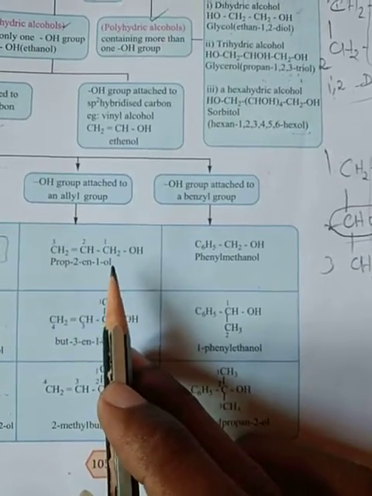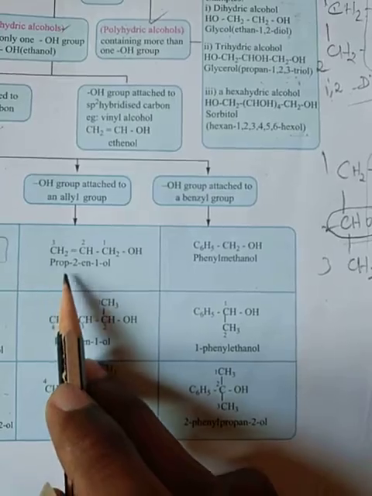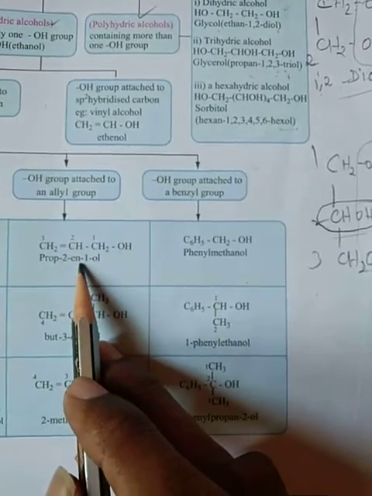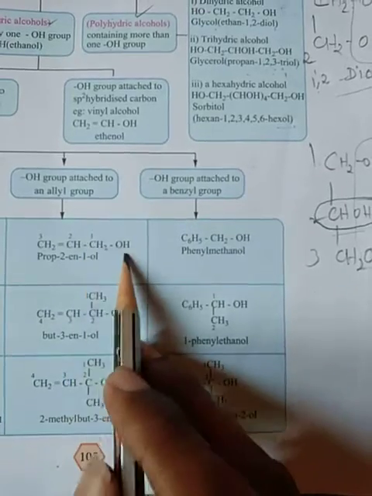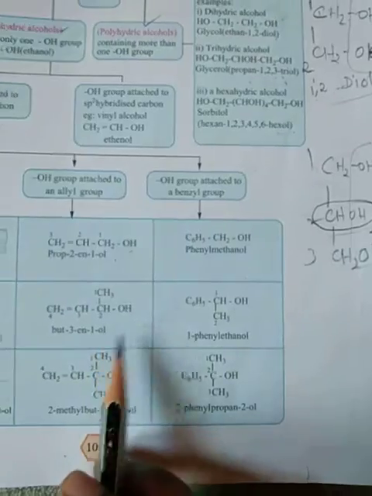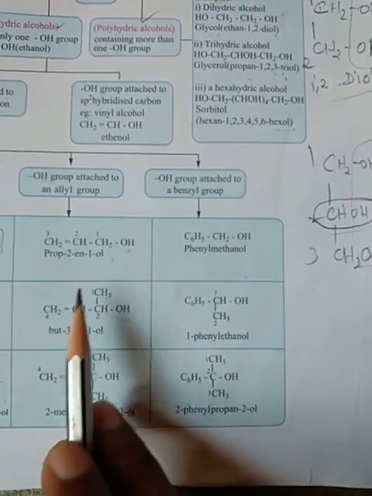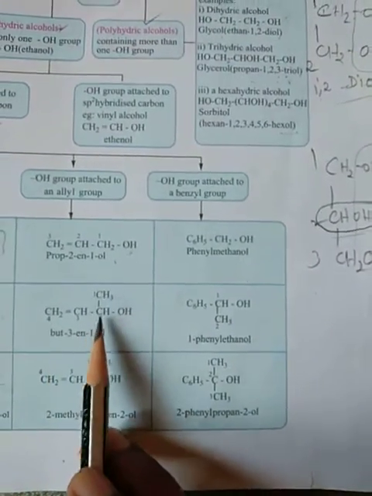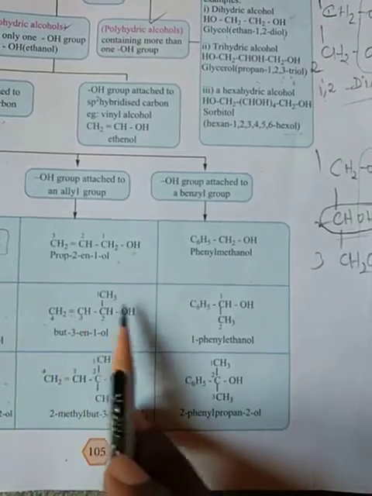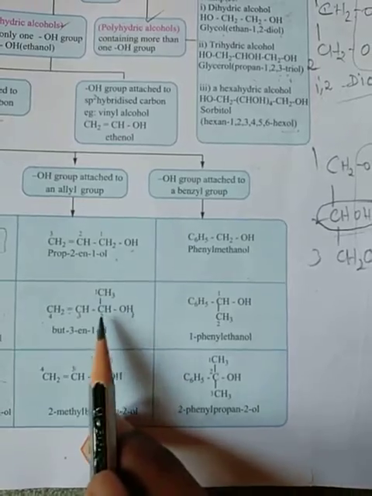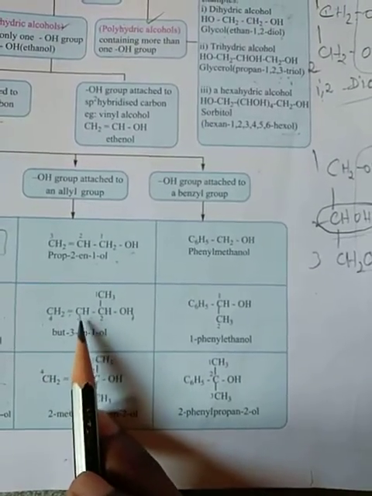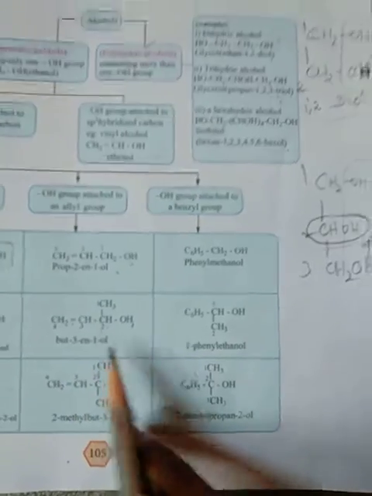So 1, 2, 3 carbon prop, the second carbon has the double bond, and the first carbon has the alcohol group: prop-2-en-1-ol. Similarly, find the longest chain: first carbon, second carbon, third carbon, fourth carbon. The third carbon has the double bond and the second carbon has the alcohol attached. So 4 carbon but, third carbon ene, 1-ol.